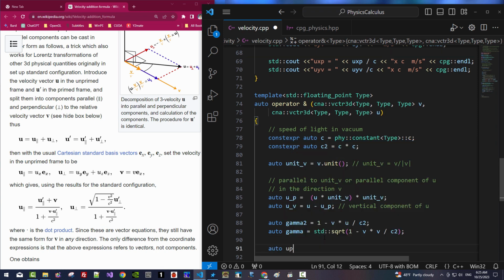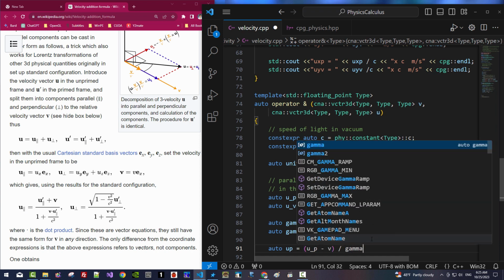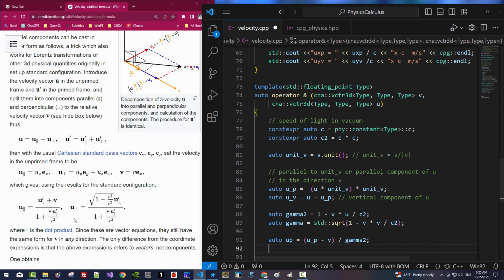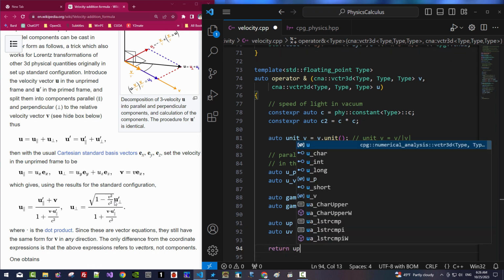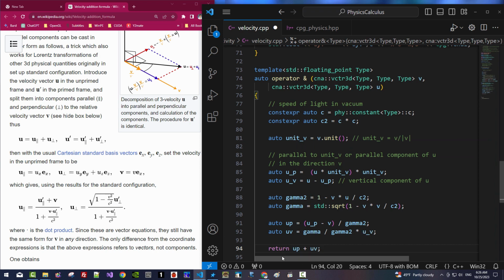For UP, we are computing the parallel component of U, like this: UP minus V over gamma 2. We computed the transformation of the parallel component. For UV, gamma over gamma 2 times, we are computing this part, UV. Return UP plus UV. This is vector addition.